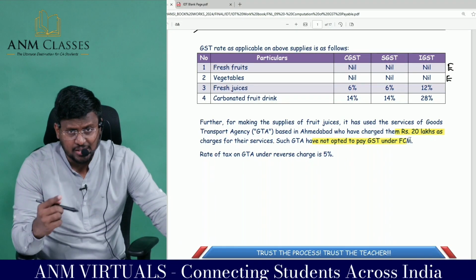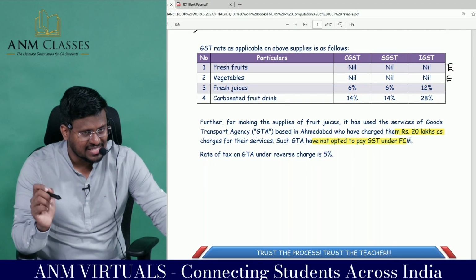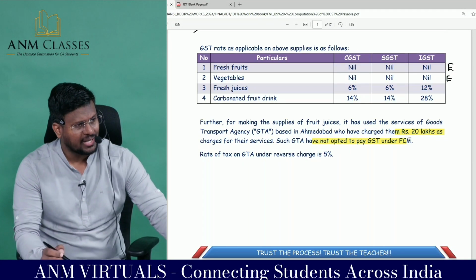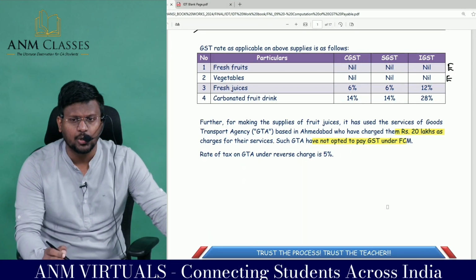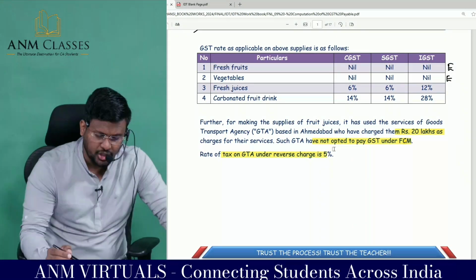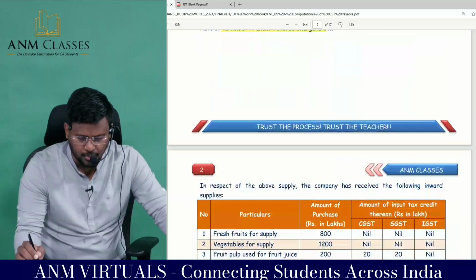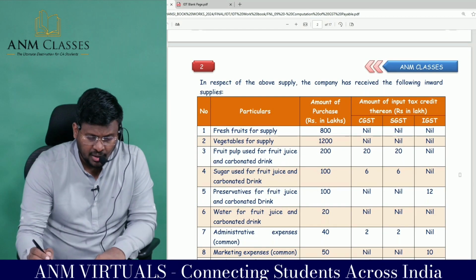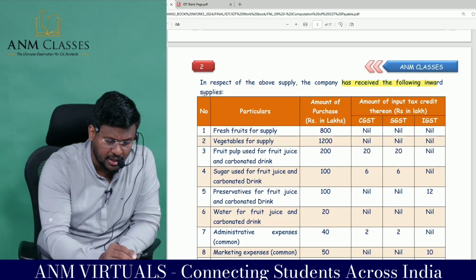Since the GTA has not adopted FCM, the recipient, being one of the 7 specified persons located in the taxable territory, is the person liable to pay GST. The rate of tax on GTA under reverse charge is 5%.